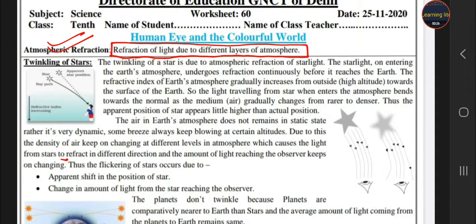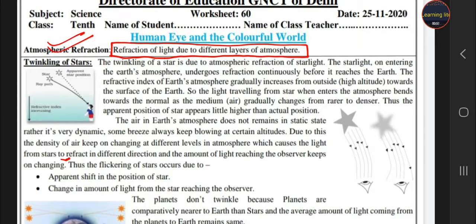Why are there different layers of the atmosphere? Because a large number of gases, dust particles, dirt and vapors are present in the atmosphere, and due to the presence of all these things there is an instability in our atmosphere. Due to this instability, students, refraction in the atmosphere occurs, and that is called atmospheric refraction.